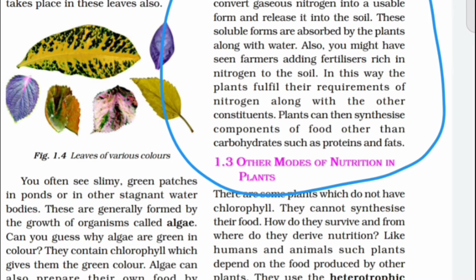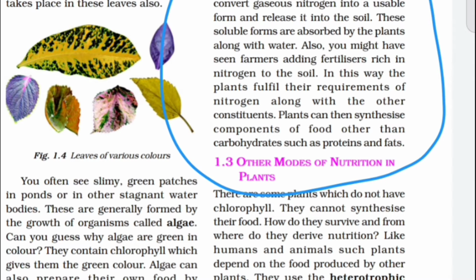Recall that nitrogen is present in abundance. Abundance means plenty, in gaseous form in air. Air contains 78% nitrogen. Mainly the maximum content of air is nitrogen. However, although air contains a plenty amount of nitrogen, plants cannot absorb the atmospheric nitrogen.